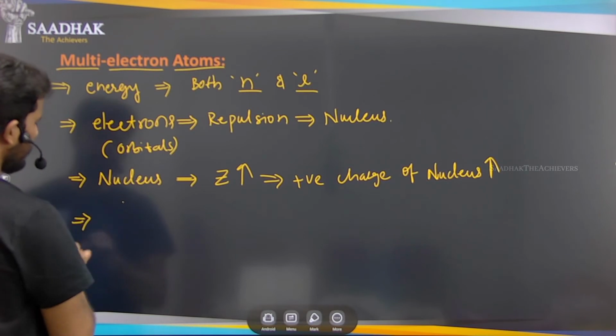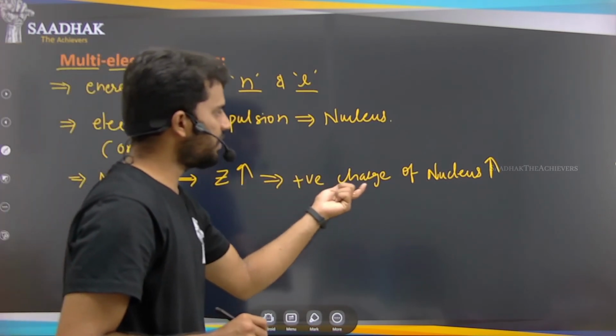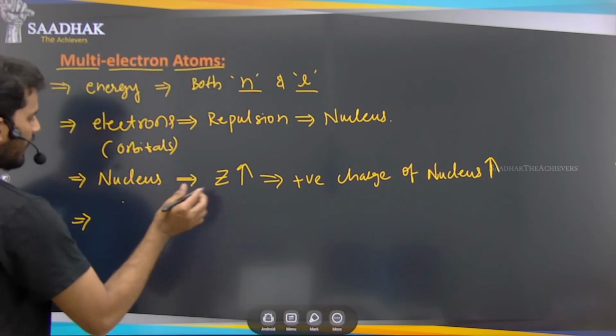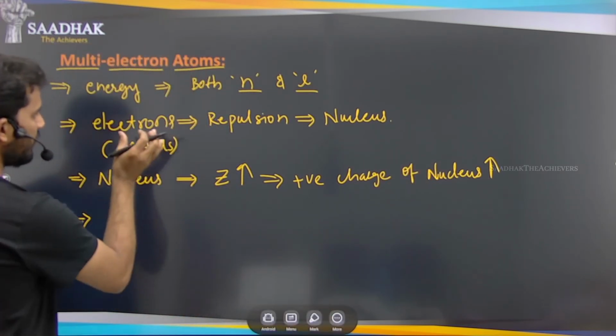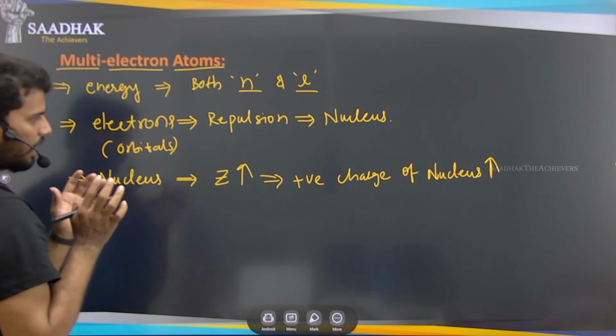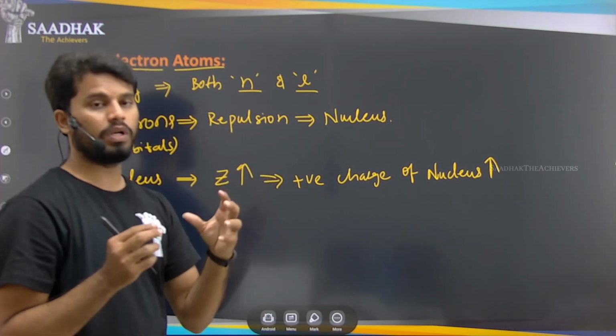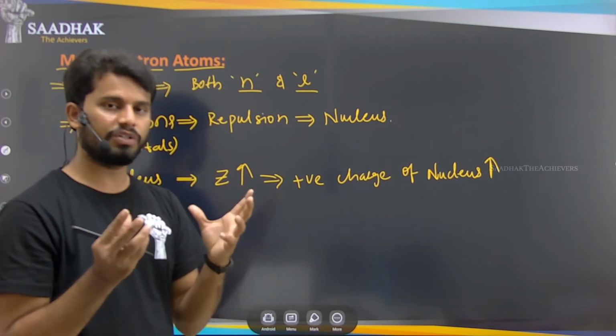If you observe the change in the nucleus, the positive charge that is increasing here will have more attractive force towards the electrons, right? So between the electrons and the nucleus, there is an attraction force and repulsion forces also.